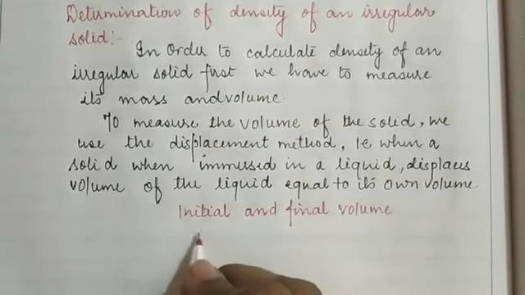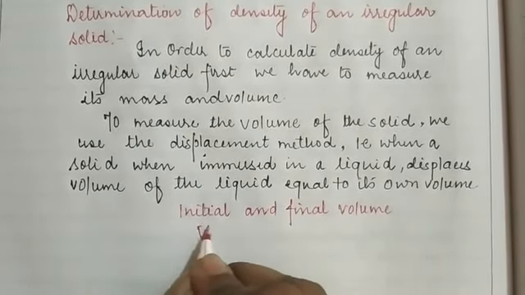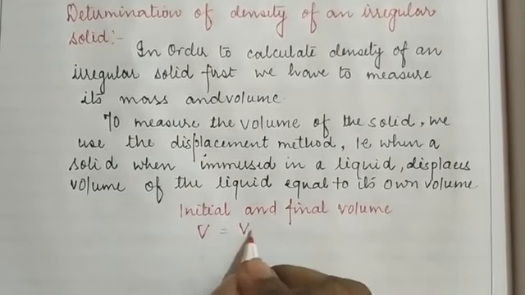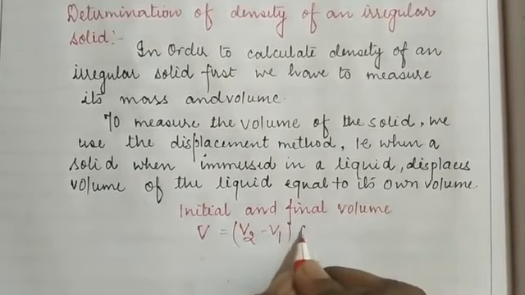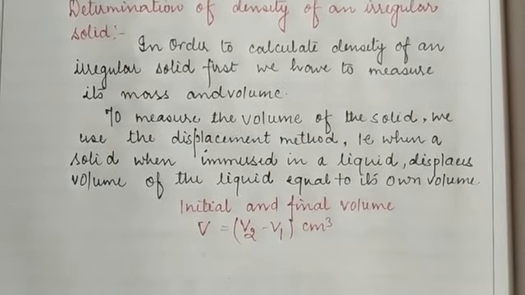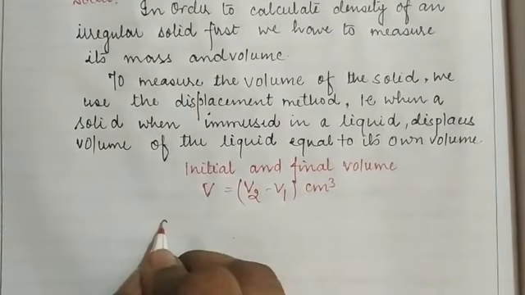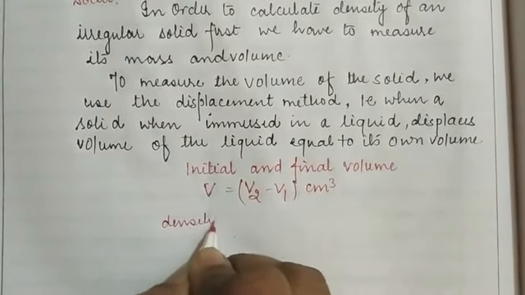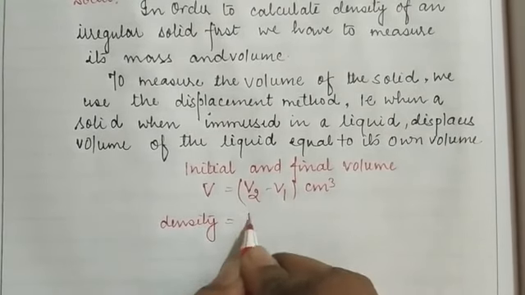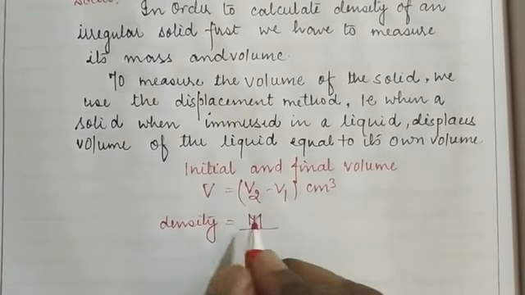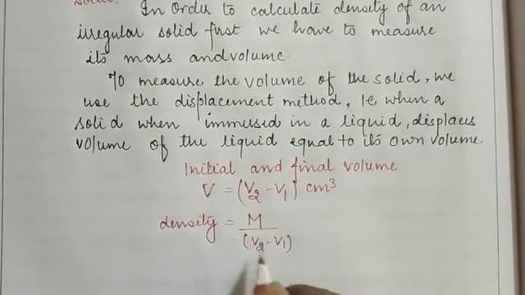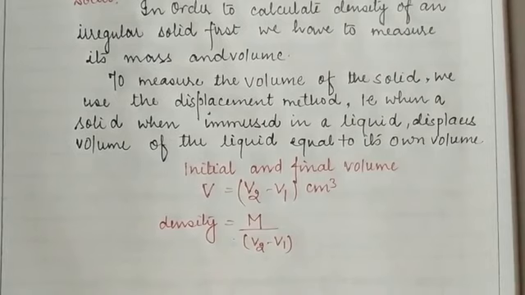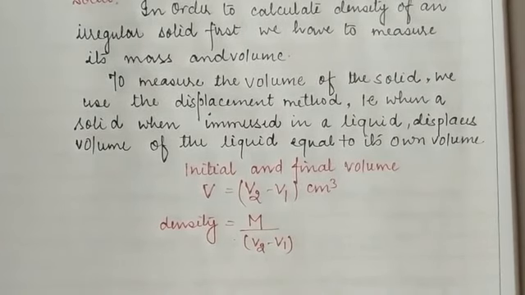Then we take the difference of the volume, that is final minus initial, in cubic centimeters. The formula is density equals mass per volume, and if the mass of the substance is M and the volume is V2 minus V1, then by putting in these values we can calculate the density of the irregular solid shape of any object.